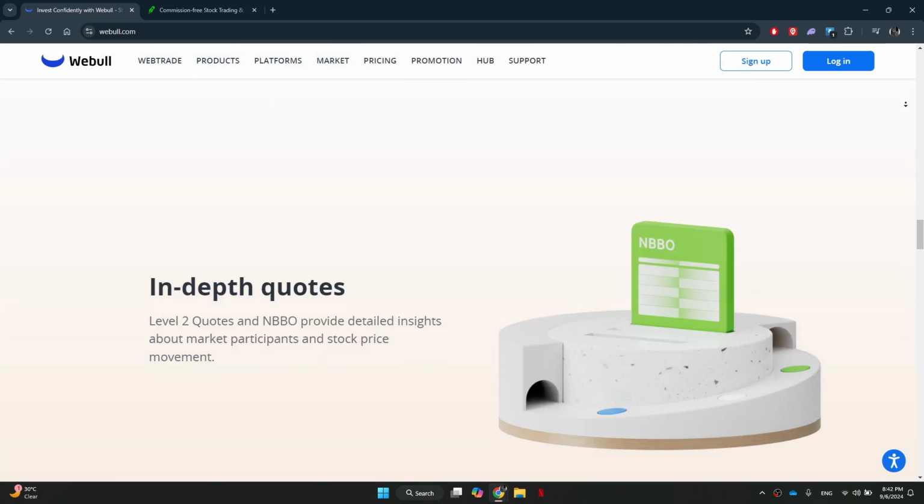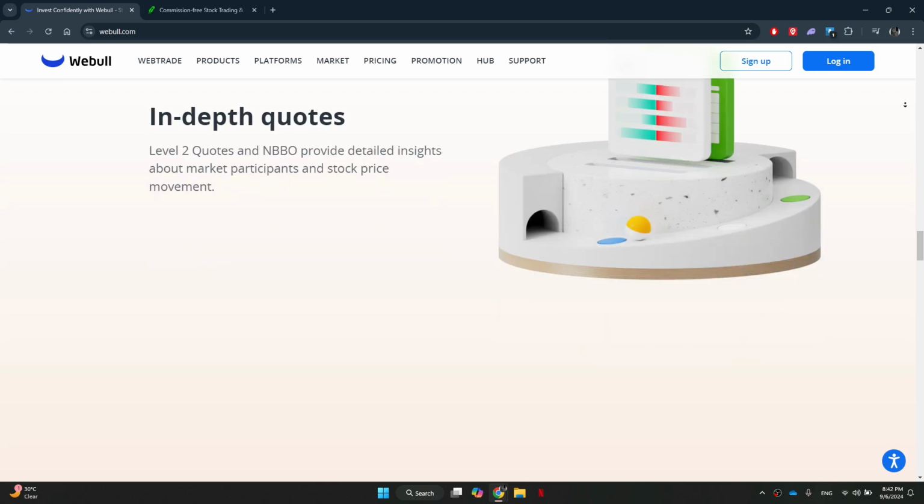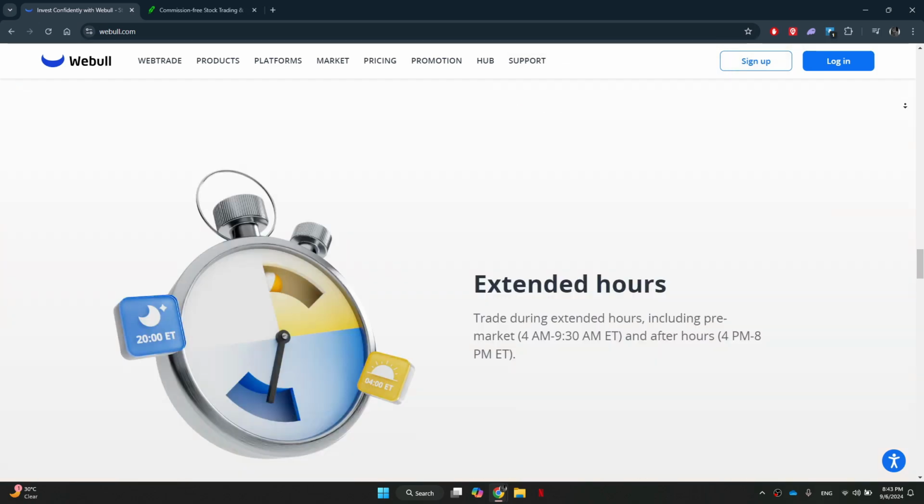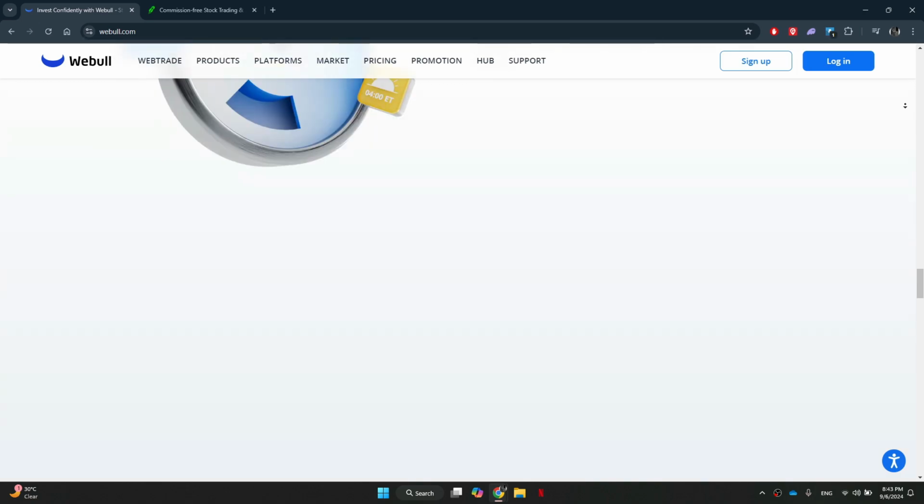For instance, paper trading lets you simulate trades. You can see how a position will perform and cost without paying anything. Webull is therefore more feature-equipped and great for advanced traders.